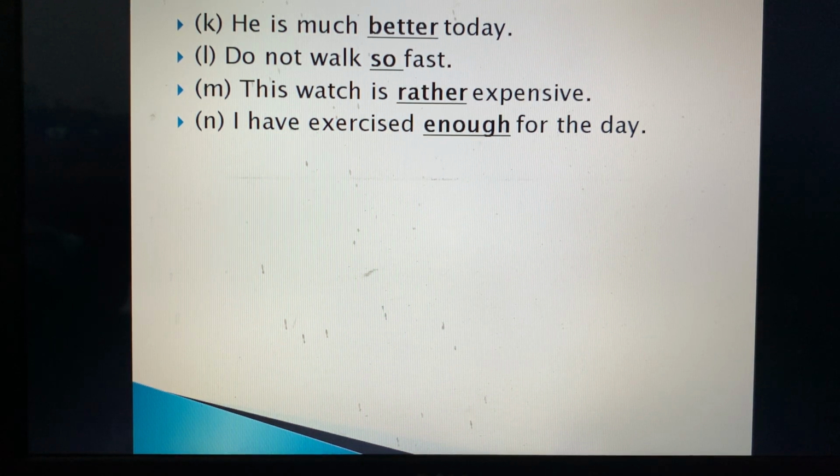This watch is rather expensive. Rather, you have already studied. This is an adverb of degree. I have exercised enough for the day. बहुत ज़्यादा ही मैंने exercise कर ली है दिन के लिए. This is again an adverb of degree.